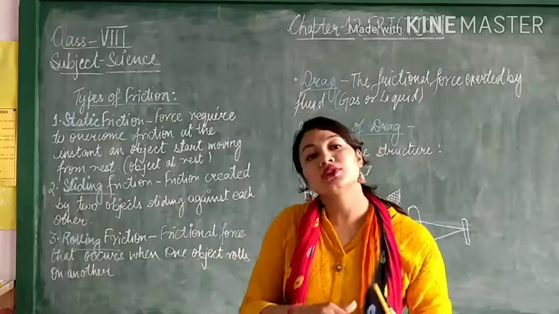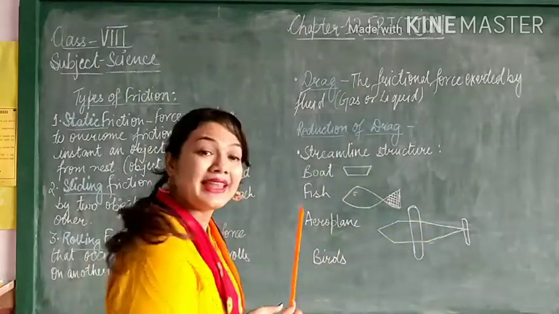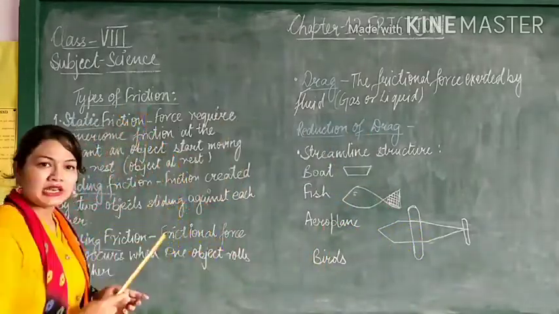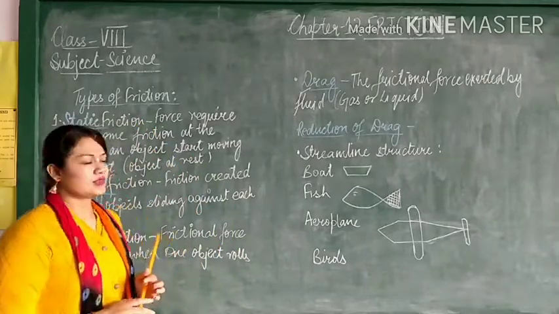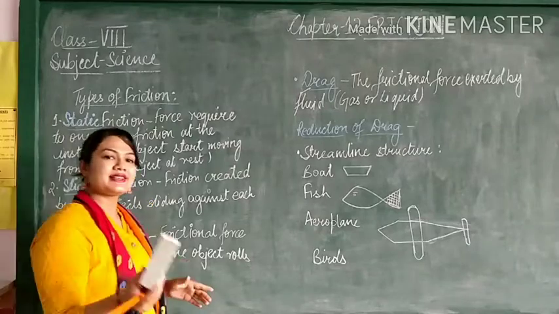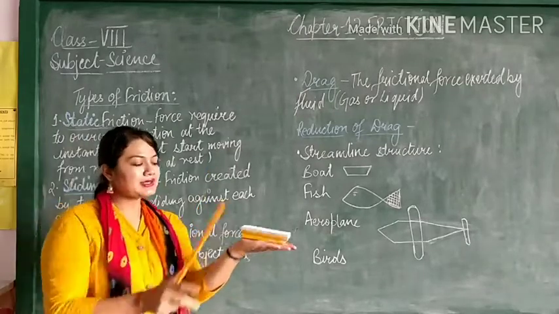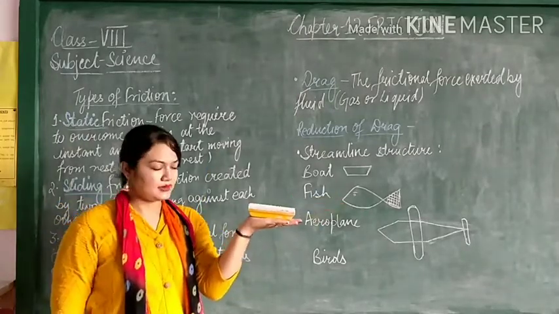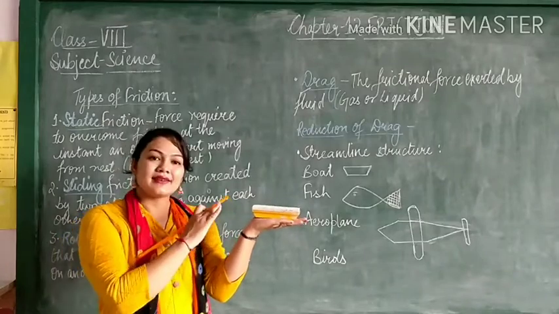So now let's switch to another topic of friction, that is the types of friction. There are three types of friction. The first is static friction. Let me give you an example of static friction. Like this duster is on my hand. Now it is at rest.